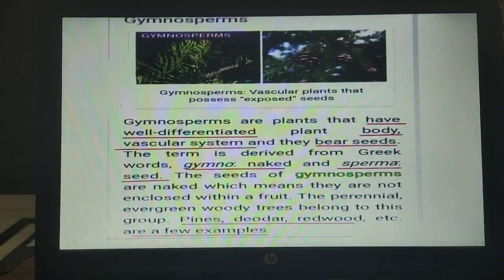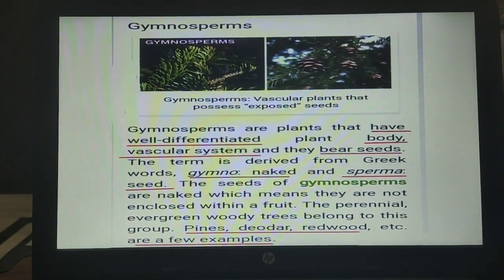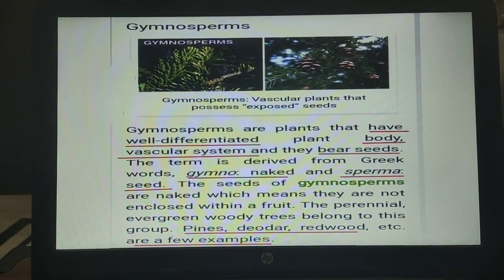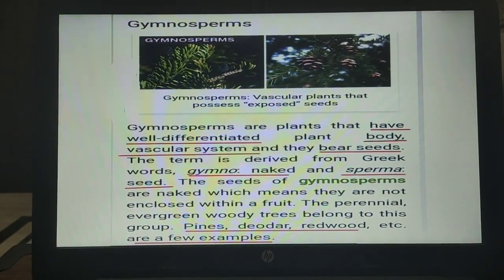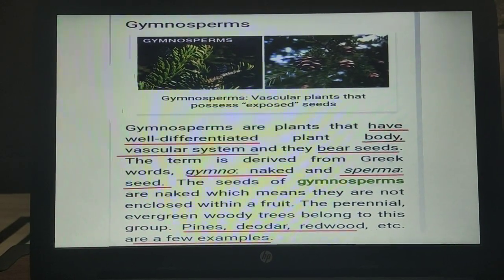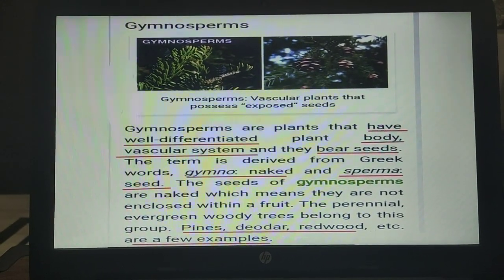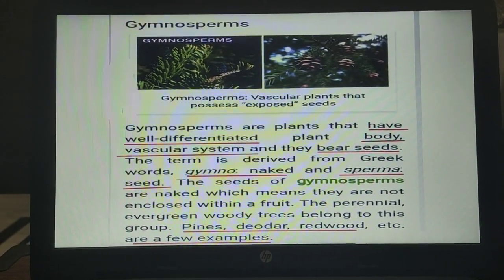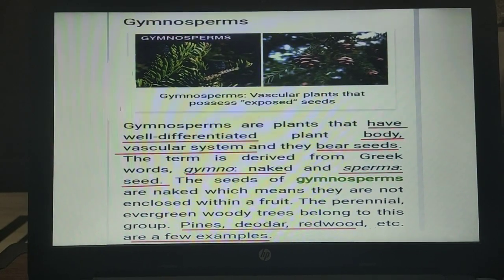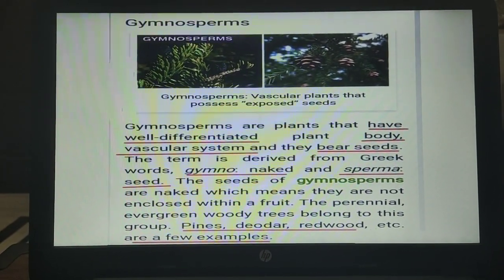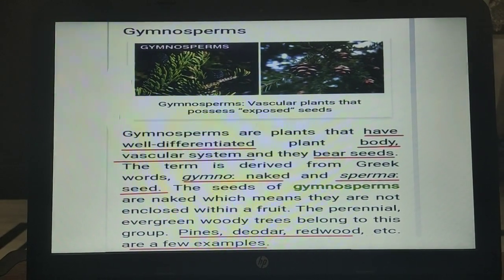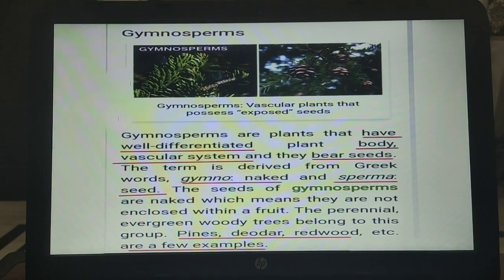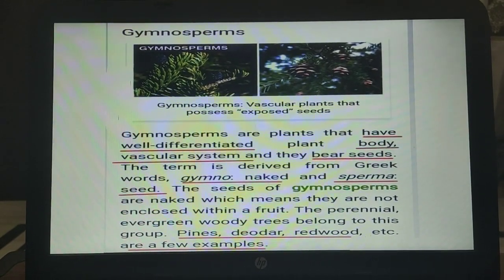The next group of the plant kingdom is Gymnosperms. Gymnosperms are the plants that have well differentiated plant body, vascular system, and they bear seeds. The seeds of Gymnosperms are naked, which means they are not enclosed within a fruit. The perennial evergreen woody trees belong to this group. The examples of gymnosperms are pines, deodar, redwood.